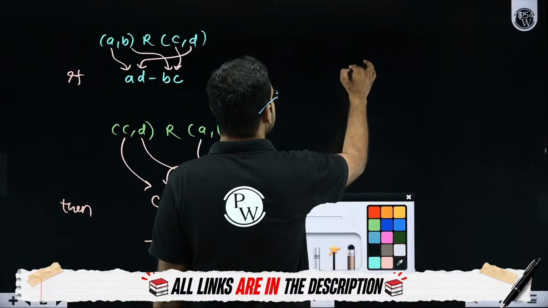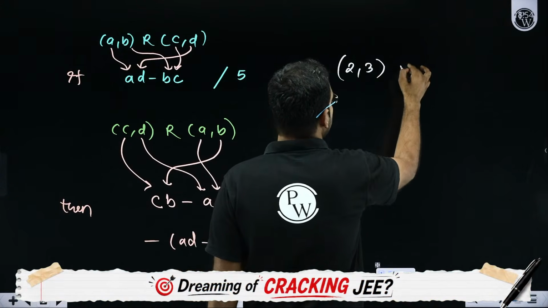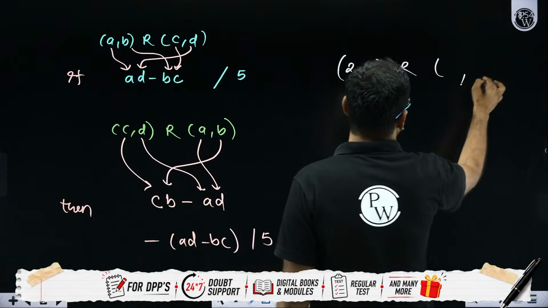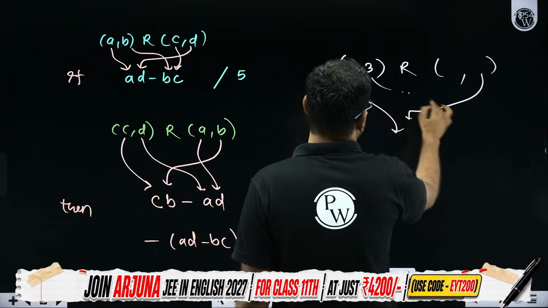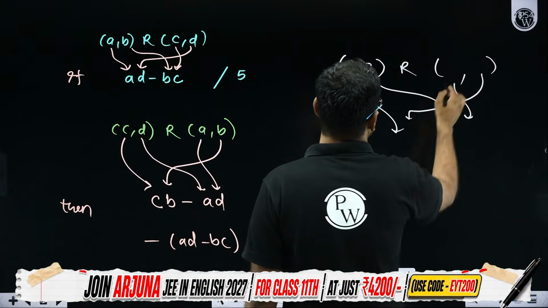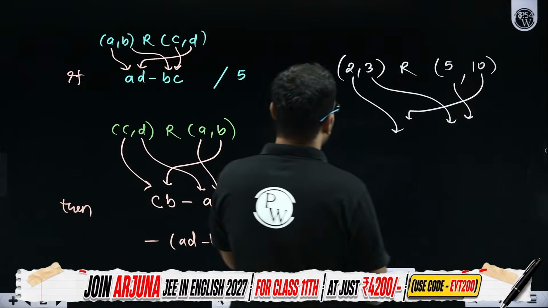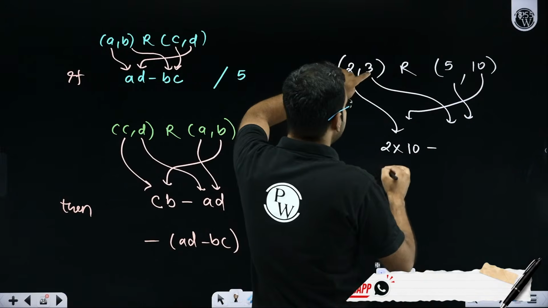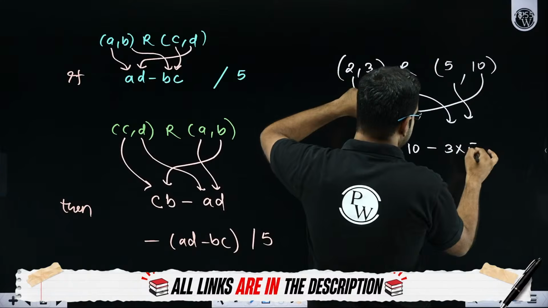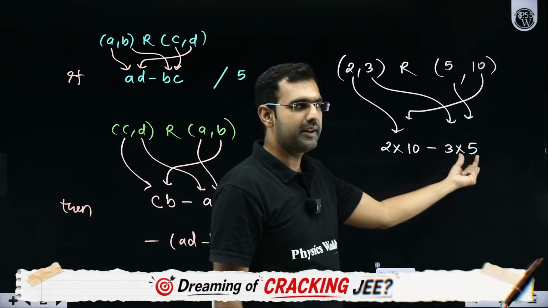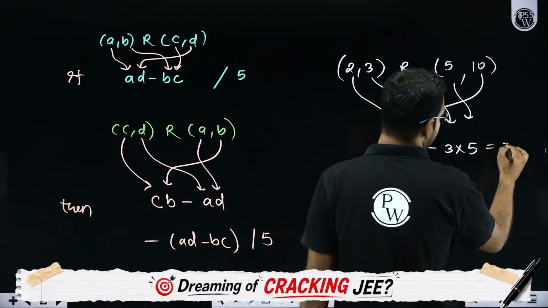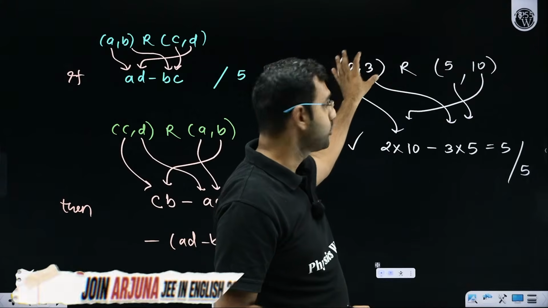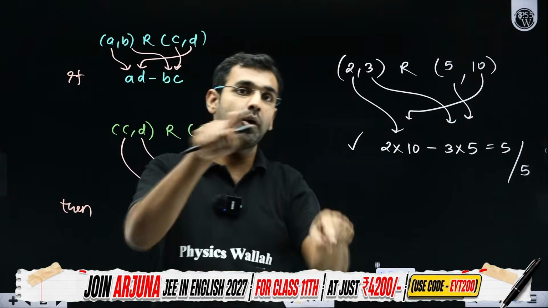What did I just do? I said a very simple thing. Let's say (2, 3) maps with, let's take some example, (5, 10). What is AD minus BC? AD minus BC, so is that divisible by 5? 20 minus 15, that's 5. So 5 is divisible by 5, yes or no? So that's true. So if (A, B) is mapped with (C, D), do you see (C, D) mapped with (A, B)?